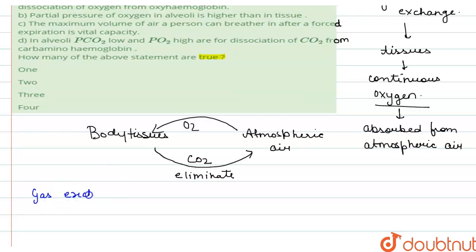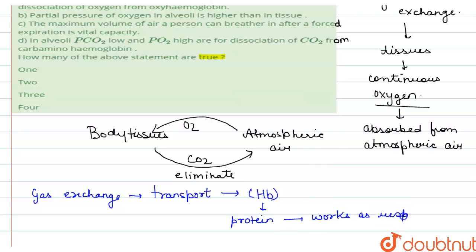Hemoglobin is a protein that works as a respiratory pigment, because it has the ability to bind with O2 and CO2, with oxygen and carbon dioxide.